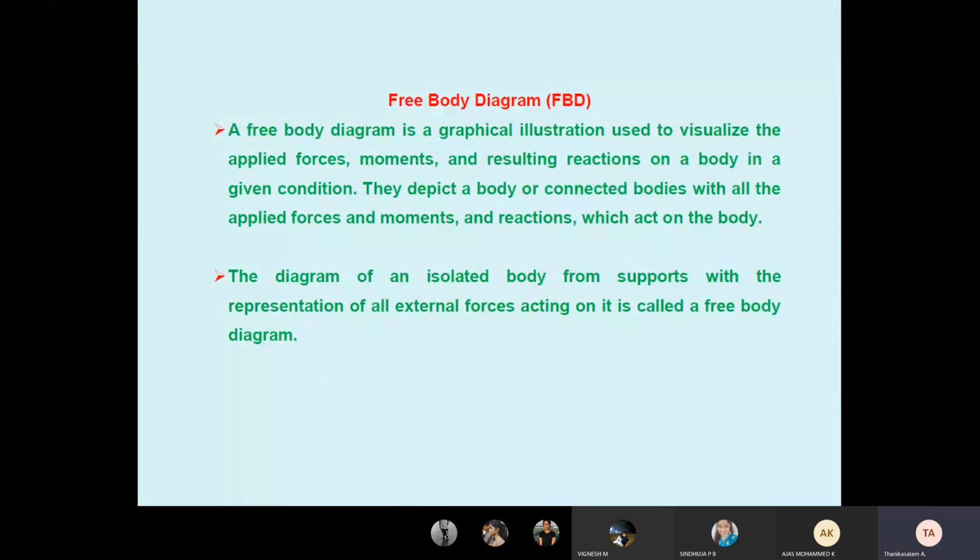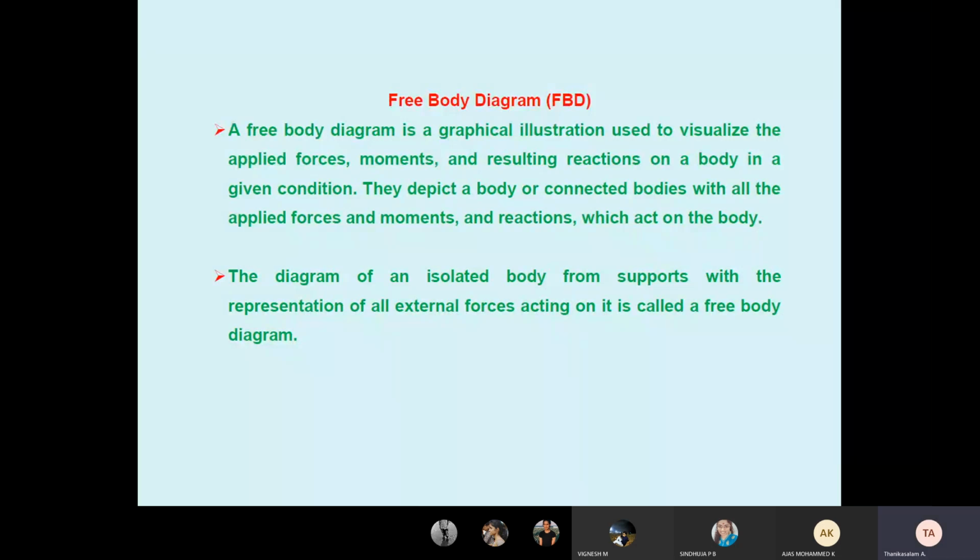Okay. The free body diagram. The free body diagram is a graphical illustration used to visualize the applied forces, moments, and resulting reactions on a body in the given condition. Free body means it shows what forces are acting, what moments are acting, what reactions are acting. Then only can we solve the problems. This is called a free body diagram, made by removing the supports. It is the diagram of an isolated body: remove the supports, then isolate. It shows only the forces acting on it.